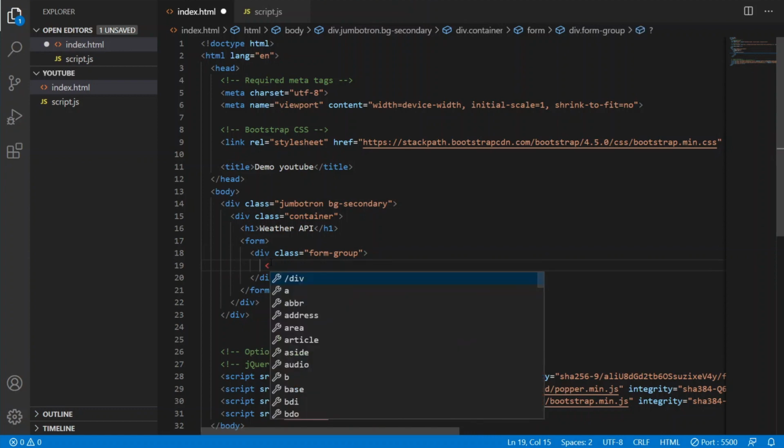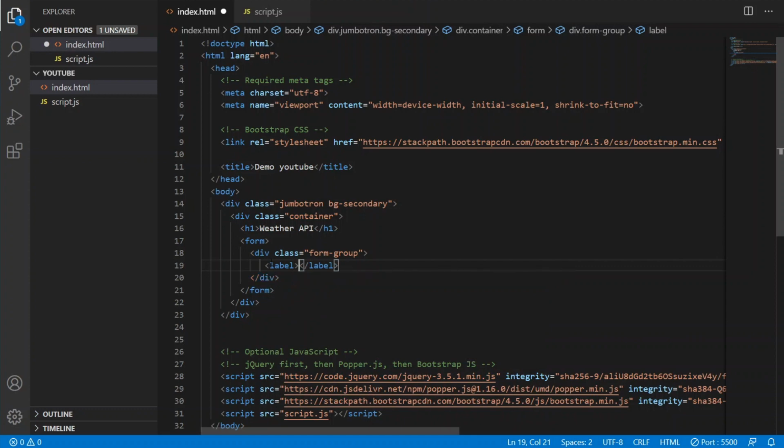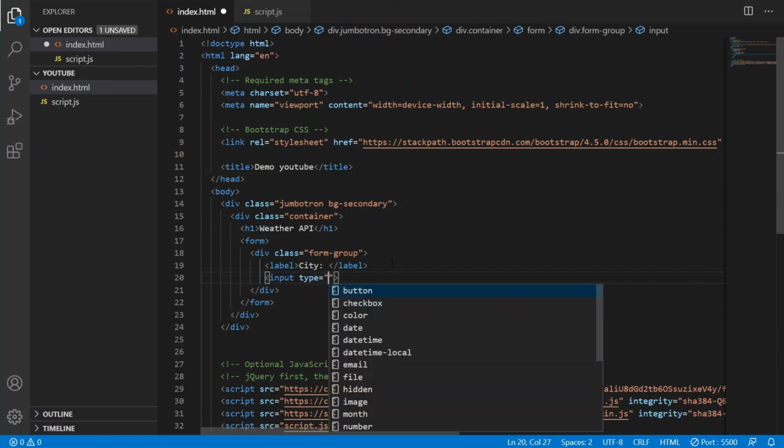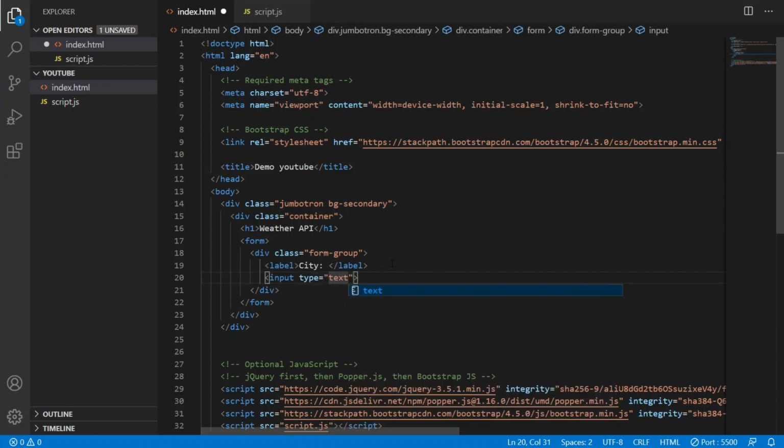First we will give a label to our input field. The label will be city name, and in the next line we are going to take our input. We will give this a type of text because we are going to take a text input, and we are going to give this a Bootstrap class of form-control.